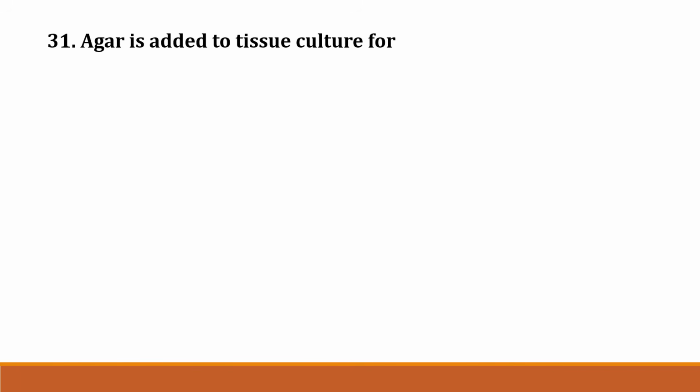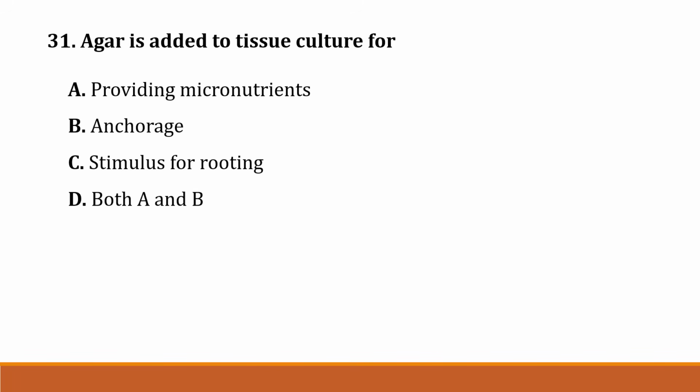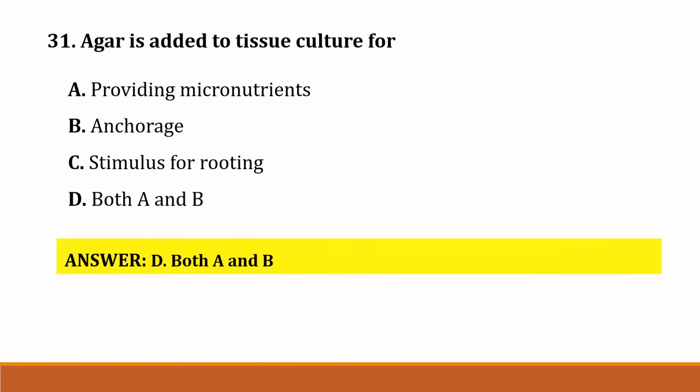The next question, question number 31. Agar is added to tissue culture for option A. Providing micronutrient. Option B. Encourage. Option C. Stimulus for rooting. Option D. Both A and B. Correct answer is option D, both A and B.